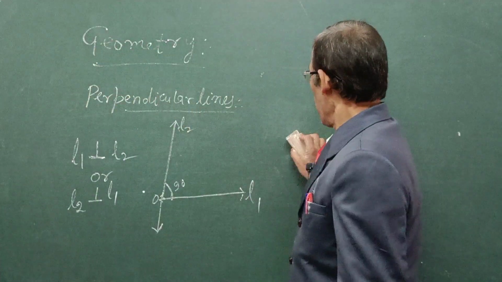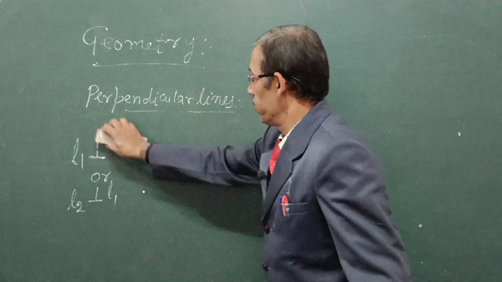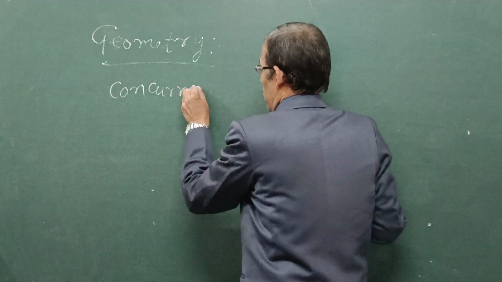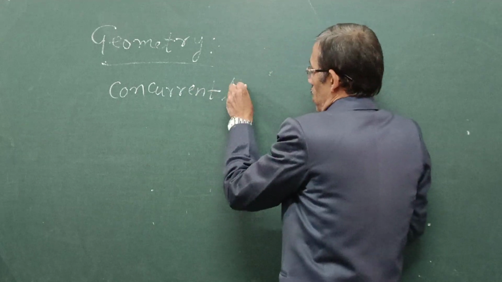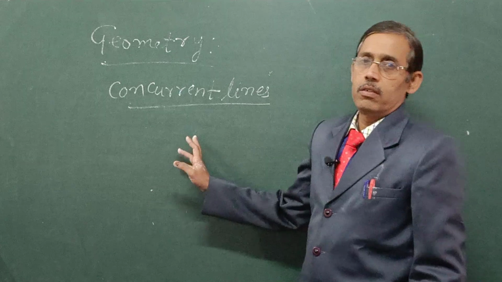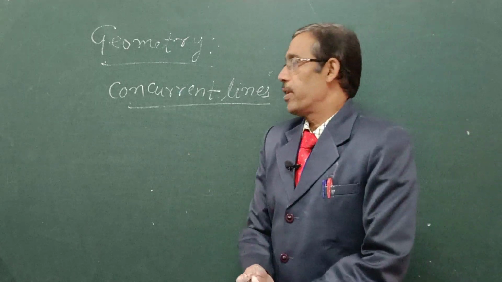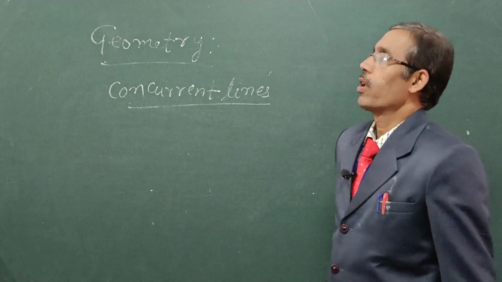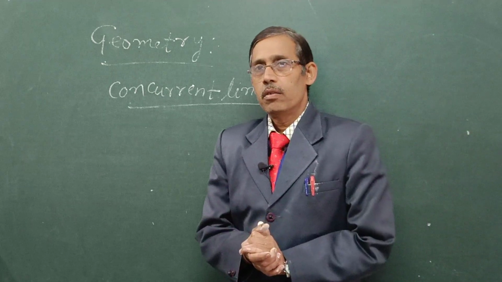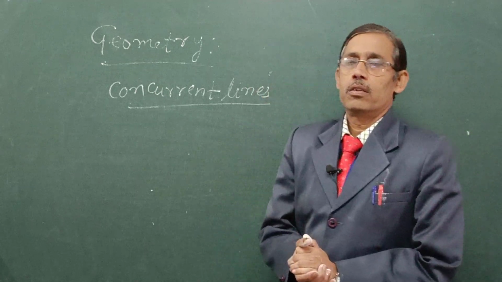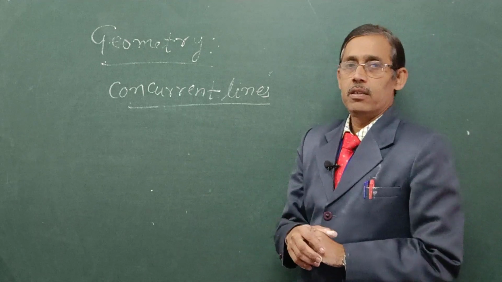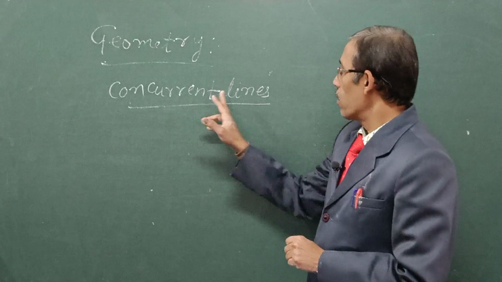Now, concurrent lines. This is the last term I am telling you. Two or more lines in a plane passing through the same point are called concurrent lines.